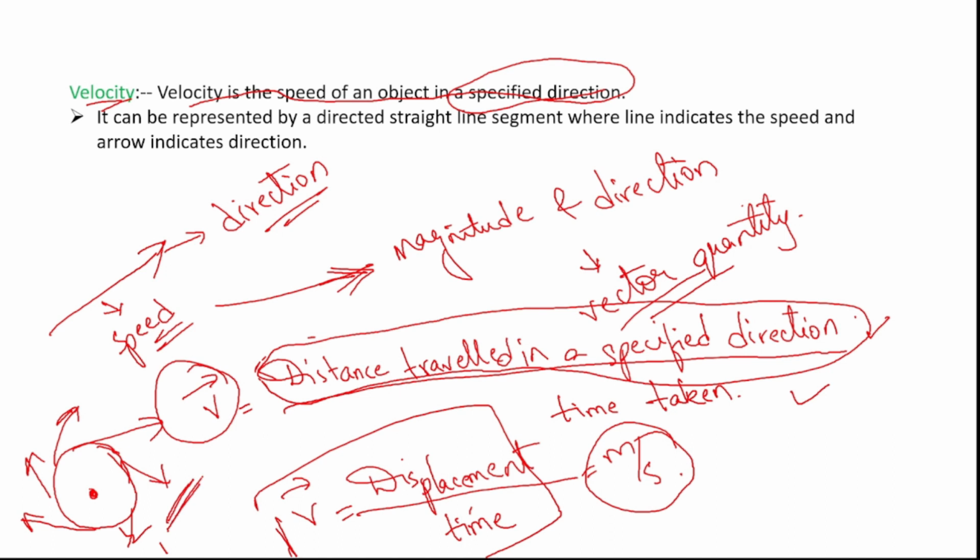So in the case of a curved path, the tangent drawn at a point gives us the direction of the velocity at any instant. If we see the velocity at this instant, this tangent will give us the information at this point, and this tangent at this point. This way, in a curved path, the information of velocity is given by the tangents drawn to that curved path. Okay, so let me erase this part and let us see an example to calculate velocity.